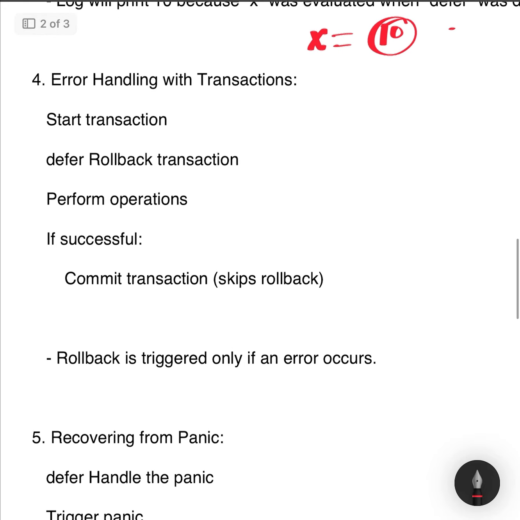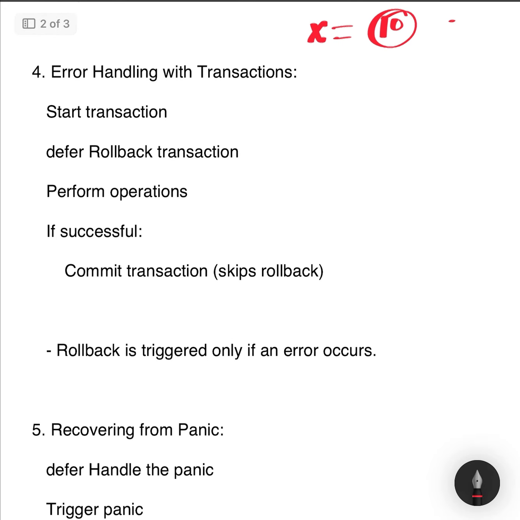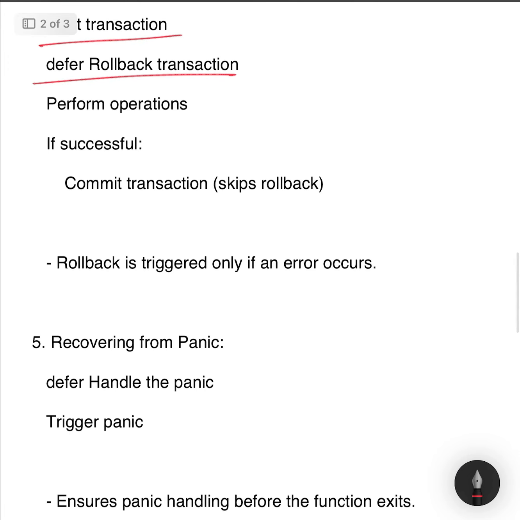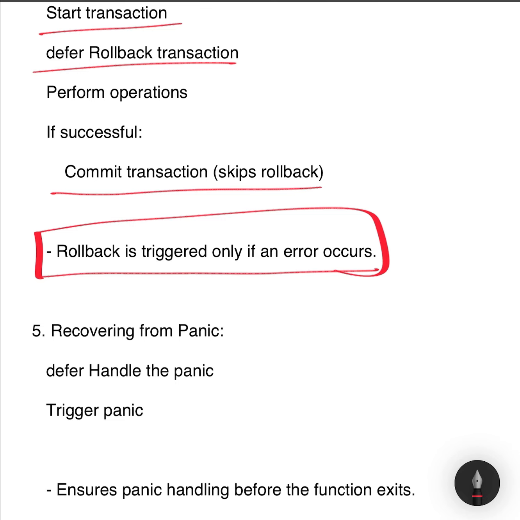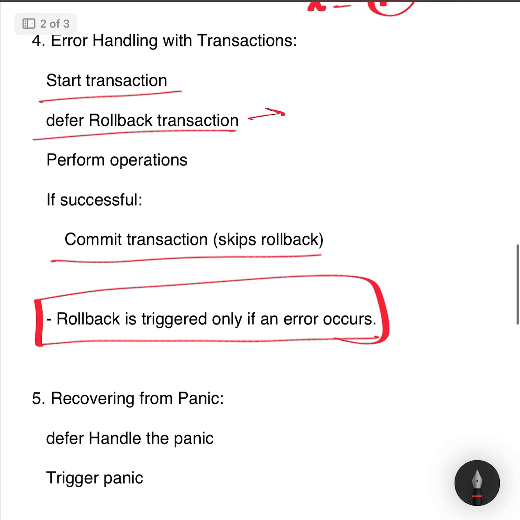Example 4. Error handling. Let's say you're processing a database transaction and need to roll back changes if something goes wrong. Plain text: start transaction, defer roll back the transaction, perform operations. If successful, commit transaction, skip the rollback. Behavior: if the function encounters an error, the deferred rollback function will execute, ensuring the database remains consistent. If the transaction is successful, the function commits the changes, and the rollback is effectively ignored.